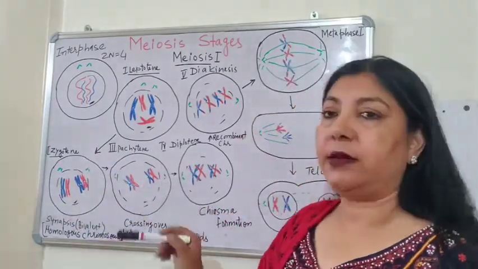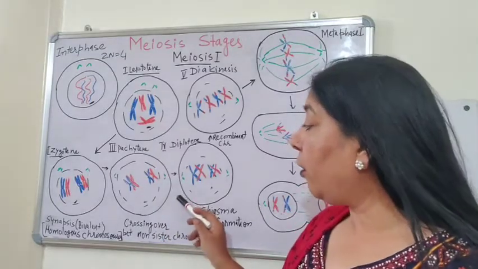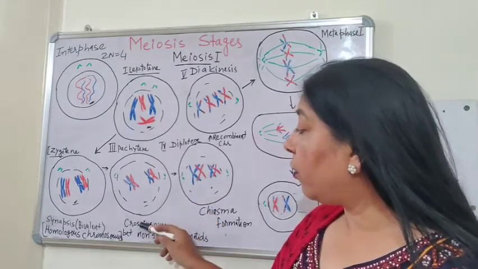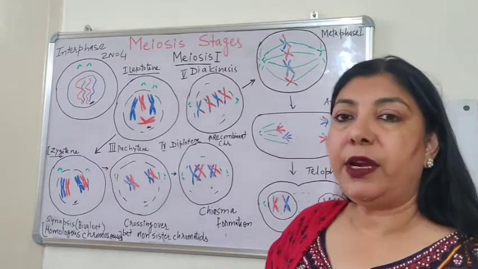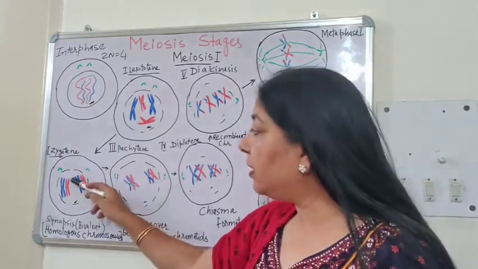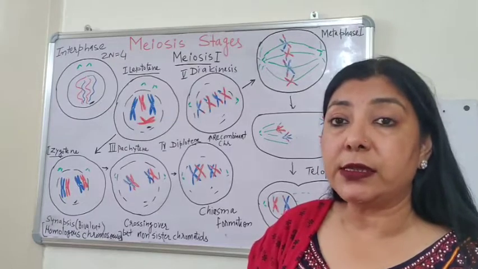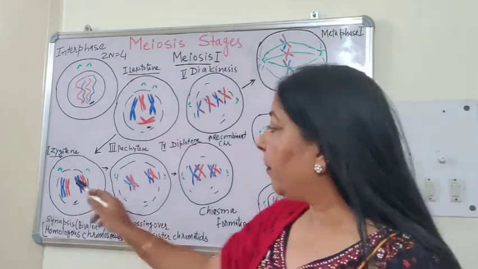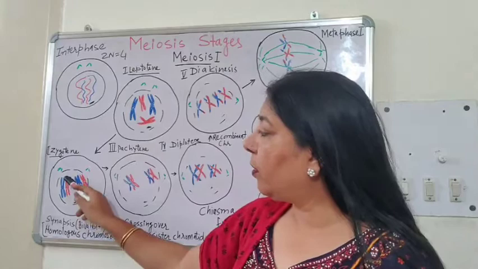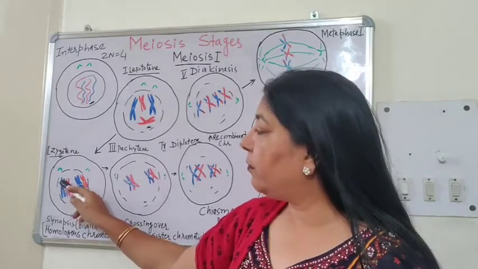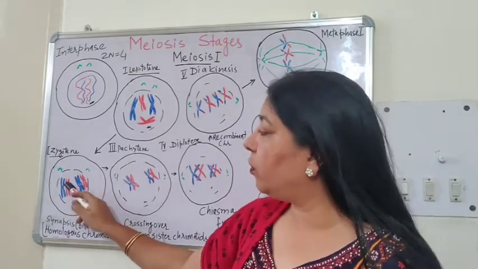Now in pachytene, you can see here the crossing over between non-sister chromatids of homologous chromosomes takes place. What does it mean? This is one homologous chromosome. This is a pair of homologous chromosomes.